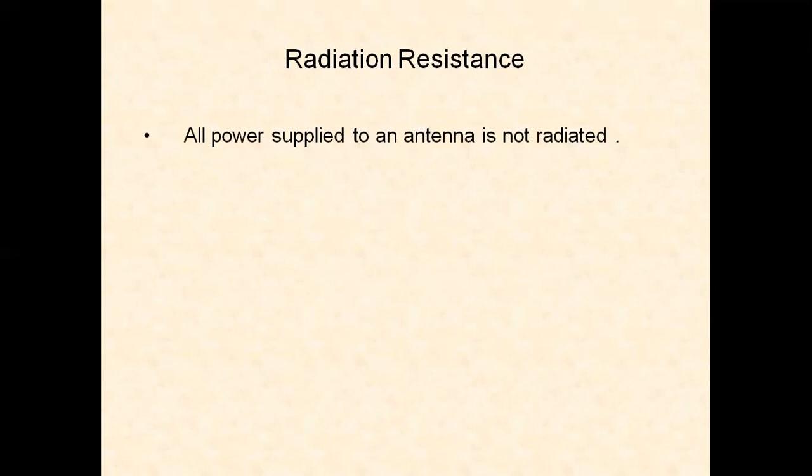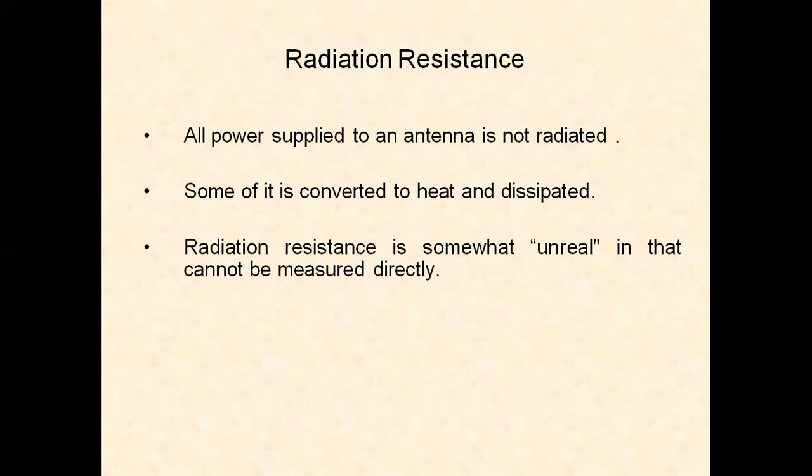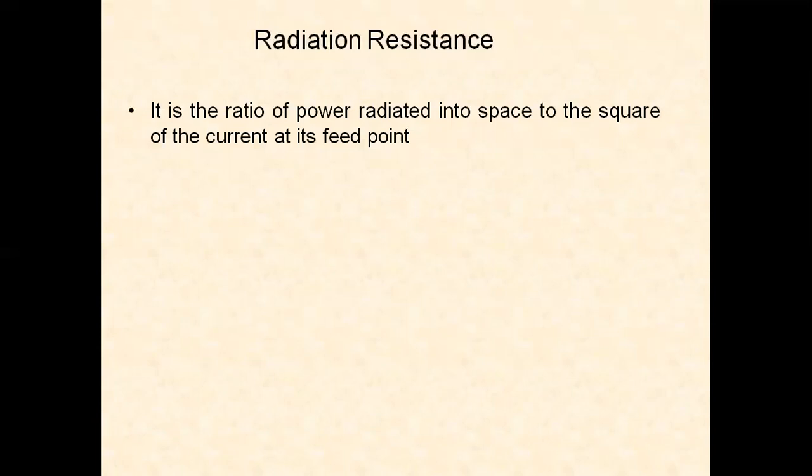Now we have radiation resistance. All power supplied to an antenna is radiated, except some of it is converted to heat and dissipated. Radiation resistance is somewhat unreal in that it cannot be measured directly. It is the ratio of power radiated into space to the square of the current at its feed point. So power radiated by I square, PR by I square, is the radiation resistance. Power equals I square R, so PR equals I square into RR, and RR equals PR by I square.